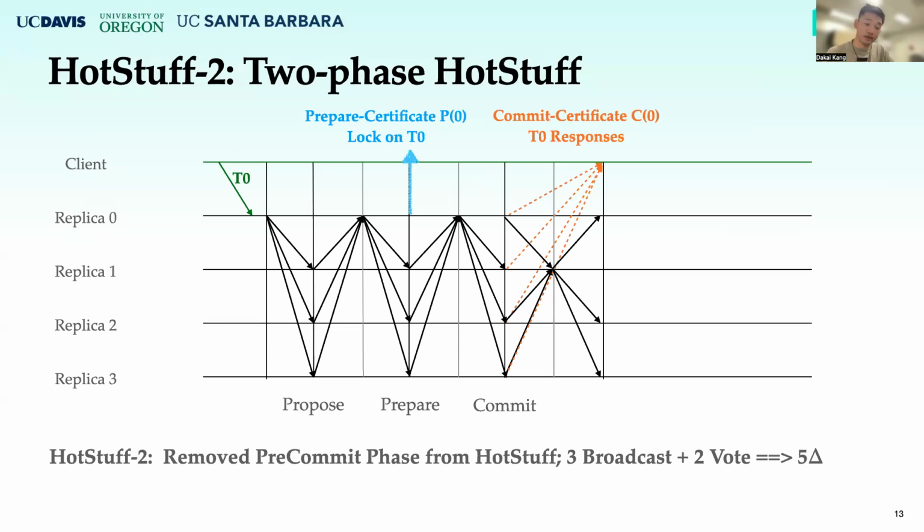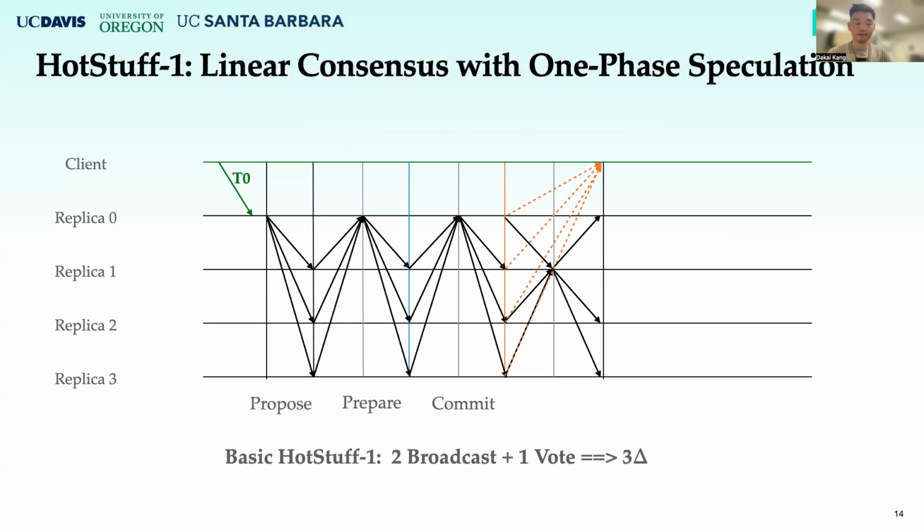So now let's look at the speculation part. Let's look at the details. HotStuff-1 is designed based on HotStuff-2. Let's see what the difference is between them. In HotStuff-1, it has the same phase number as HotStuff-2.